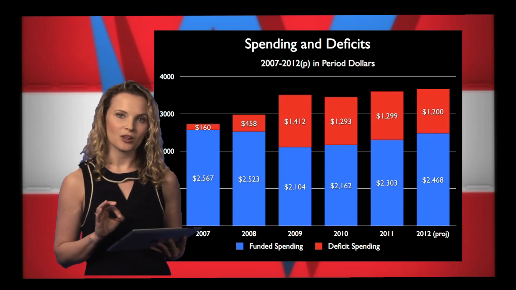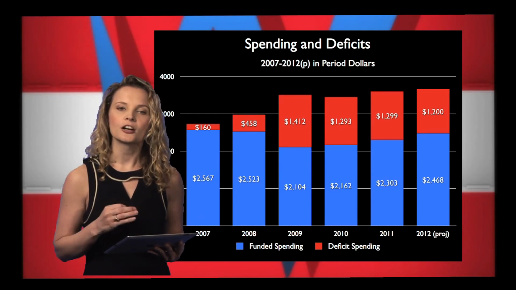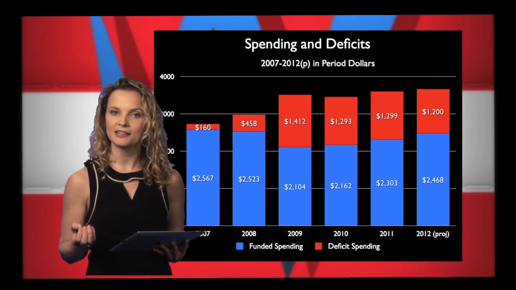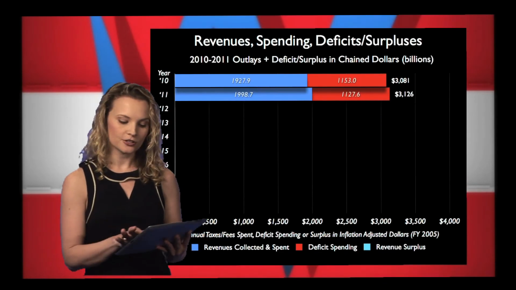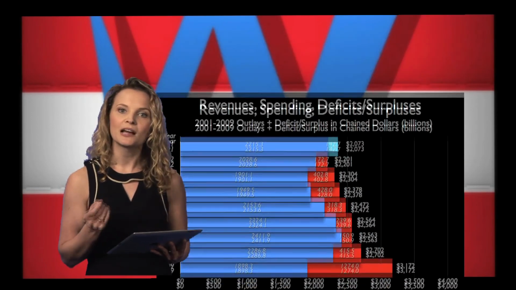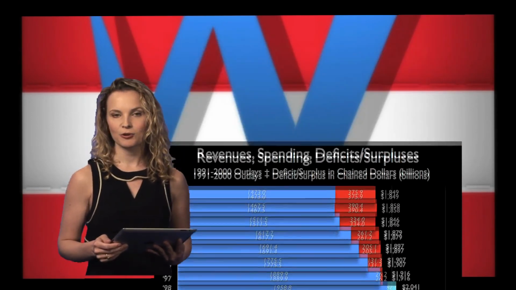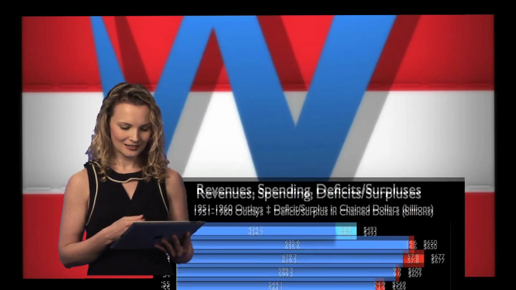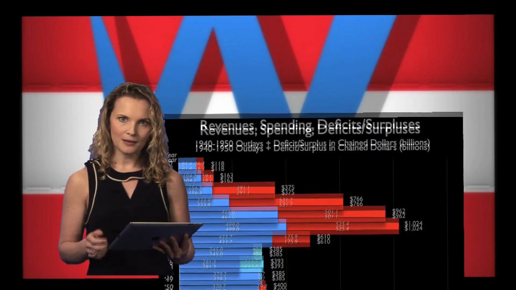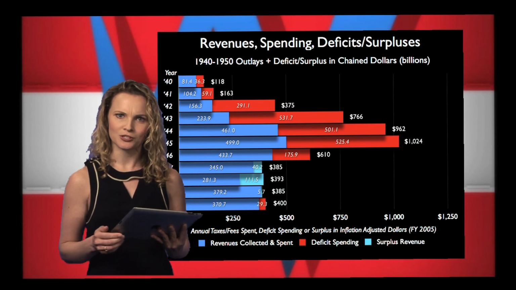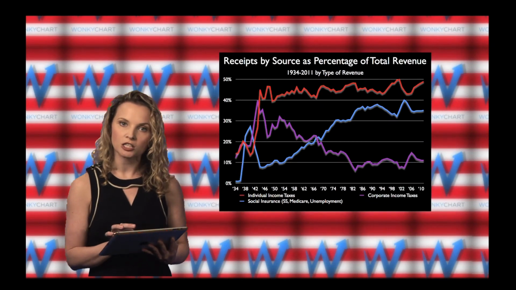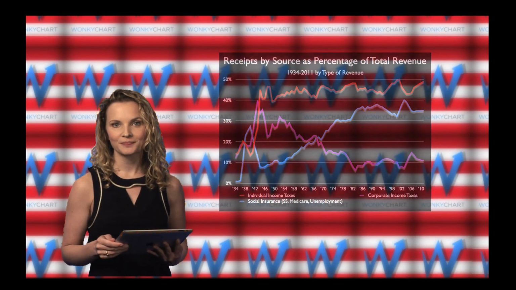A basic building block in Wonky Chart is chart series, several charts on a specific topic that are grouped together. Use your finger to scroll, like this, to bring up the other charts in the series. The progression is usually from the present into the past. Wow, our grandparents spent a bundle on World War II. You can also use the pinch motion to make charts larger and smaller for a closer look.